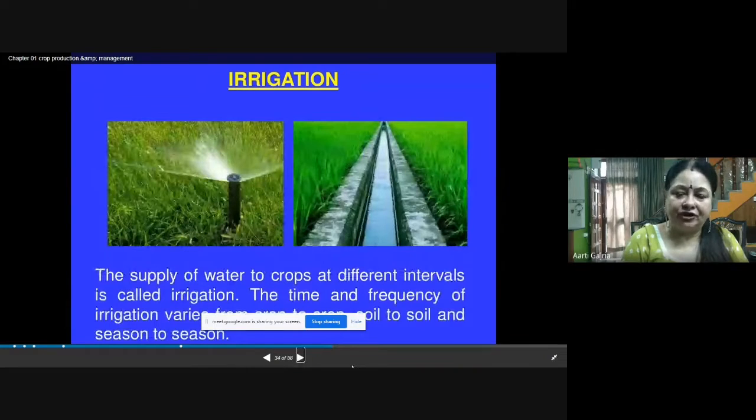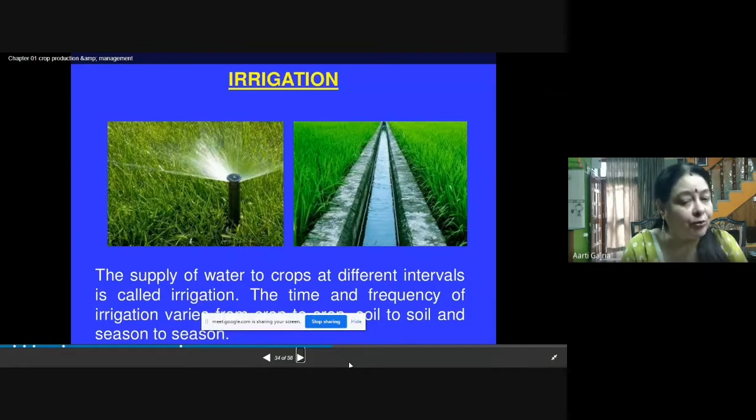What is irrigation? Irrigation is the supply of water to crops at different intervals. That means the plants need water, and the water has to be supplied to the plants at regular intervals, and this agricultural practice is called irrigation. The time and frequency of the irrigation varies from crop to crop, soil to soil, and season to season. So it depends what kind of soil is there in your field, what kind of crop you have sown, and which season it is. The quantity of the water required by the plant depends on all these things.